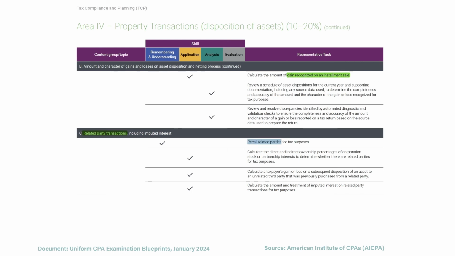So we're going to recall who related parties are. We're going to calculate the direct and indirect ownership percentages of corporate stock. We're going to calculate the taxpayer's gain or loss from these transactions. And we're going to talk about the concept of imputed interest on related party transactions.